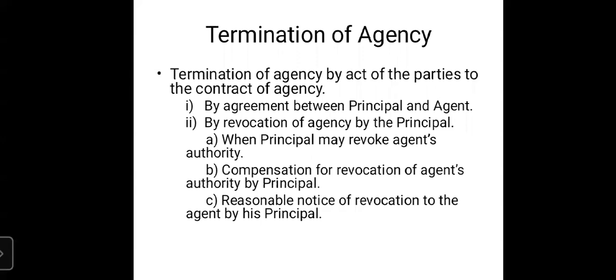If principal and agent both are convinced that they do not want to carry out the business of agency, then by an agreement they both are willing to end their relationship as principal and agent, or they want to cancel their agency. If both are satisfied, they can enter into an agreement and with the help of that agreement, they can cancel the agency.